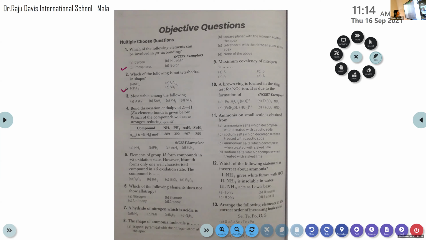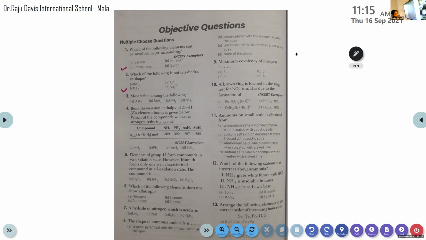Then the third question: most stable among the following: AsH3, that is arsenic hydride, then antimony hydride, then PH3 and NH3. PH3 is phosphine, a compound formed by phosphorus. So among these different hydrides, which is the most stable one? What about the reactivity towards hydrogen? Does the stability decrease or increase in a group? Take page number 173, reactivity towards hydrogen.